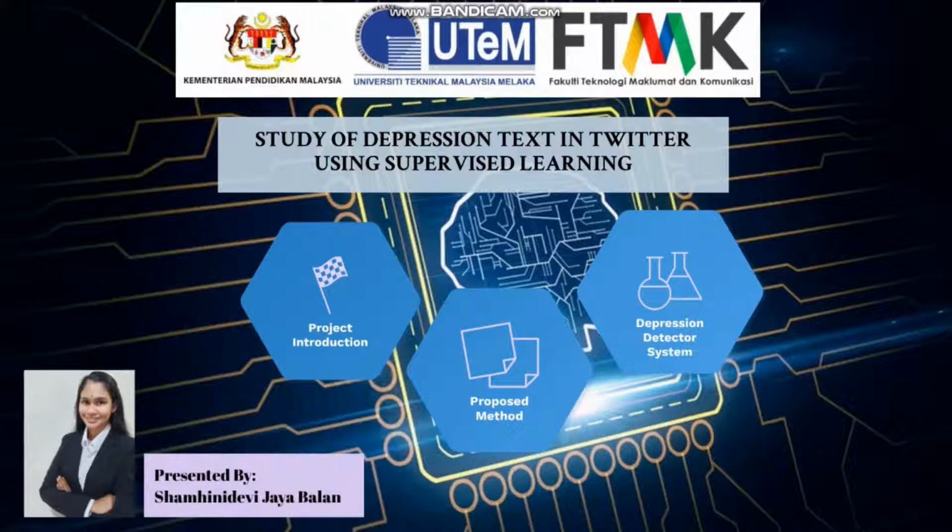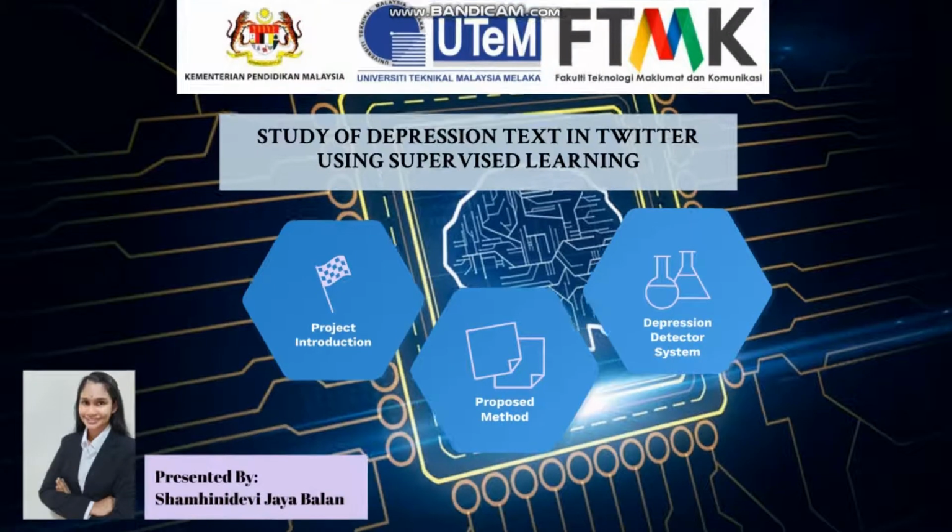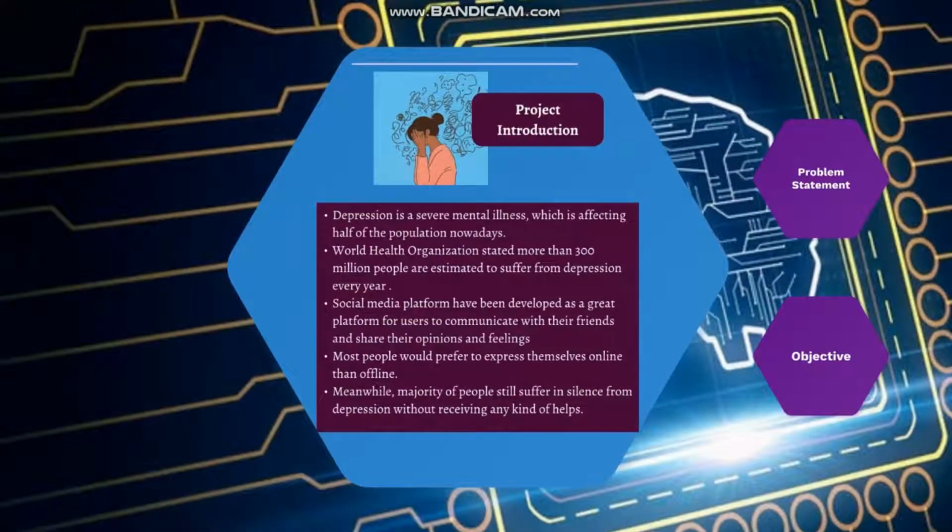Here is the proposed title for the competition: Study of Depression Text in Twitter using Supervised Learning. As we all know, depression is a severe mental illness which is affecting half of the population nowadays. And also, WHO stated 300 million people are estimated to suffer from depression every year.